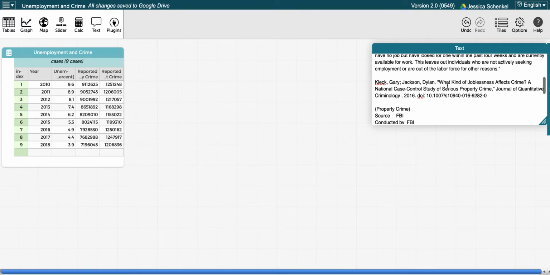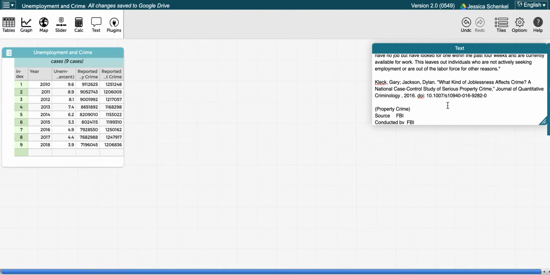The reason I was interested in looking at unemployment is that as I'm taping this right now, we are in the middle of the COVID-19 pandemic and unemployment has skyrocketed in the last few months. We are seeing a lot of civil unrest in our country right now, and I was reading an article about how reported property crime numbers have been going up as unemployment has gone up. So I was curious to know if we could look back into our recent history and see if we have any sort of trend in that area.